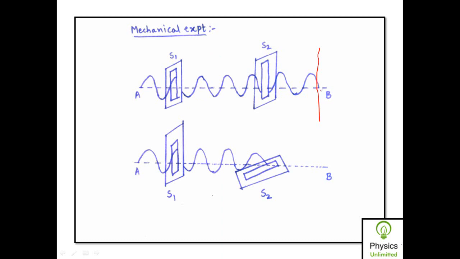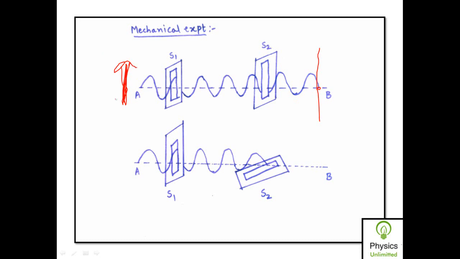We fix the end B of the string to some rigid support and this end A is free. Now when this end A is moved up and down, the complete string will vibrate, and such vibrations will pass through slit S1. Then these vibrations will reach the second slit, S2, and will further pass through slit S2, and hence the complete string will vibrate.